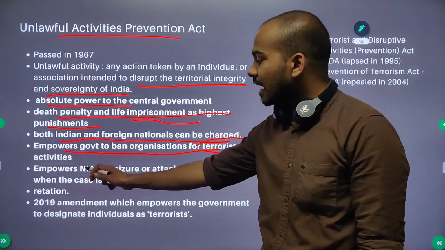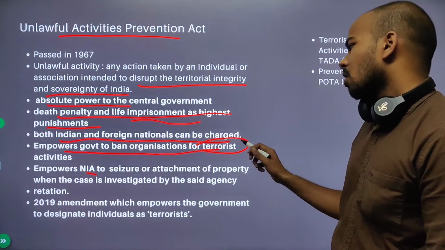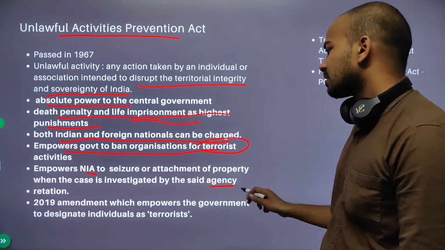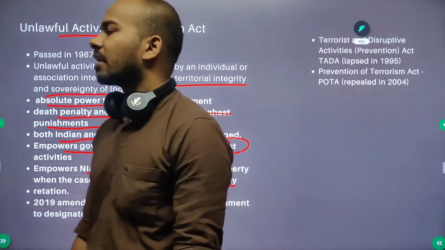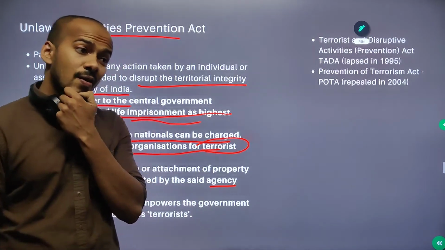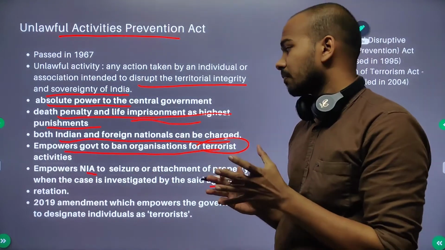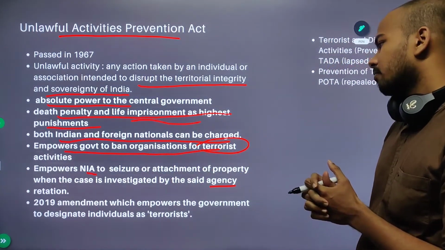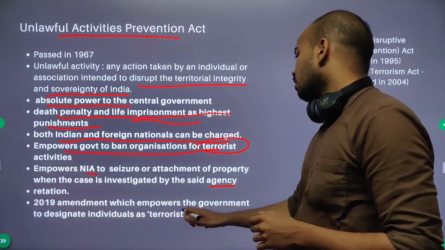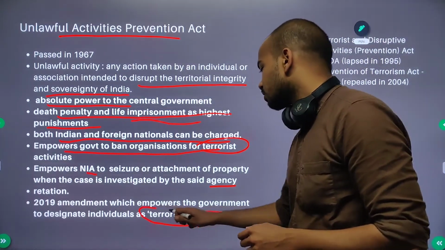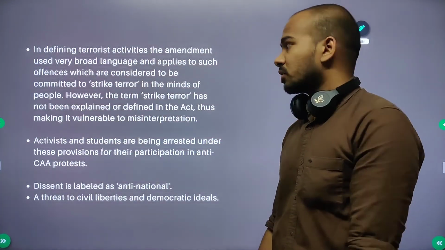It empowers the National Investigation Agency to seize or attach properties when the case is investigated by the said agency. So whenever the NIA is investigating someone accused of terrorism under UAPA, the property can be seized. And also, the 2019 amendment says the government can designate individuals as terrorists too. Alright, so where does the problem start?